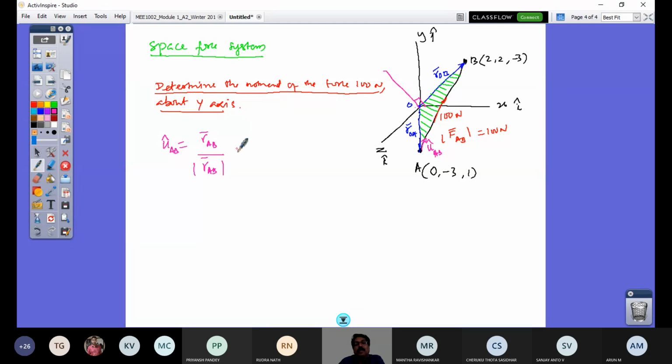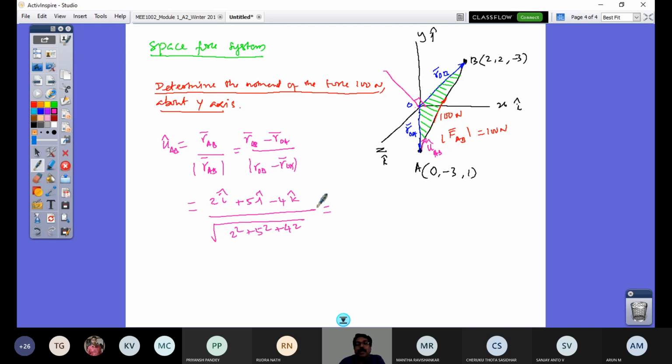You have done this in vector algebra. So what is this? It is ROB minus ROA by modulus of ROB minus ROA. So quickly you can do that. B minus A is 2 minus 0, 2i. 2 minus minus 3 is plus 5j. Minus 3 minus 1 is minus 4k, divided by under root of 2 square plus 5 square plus 4 square.